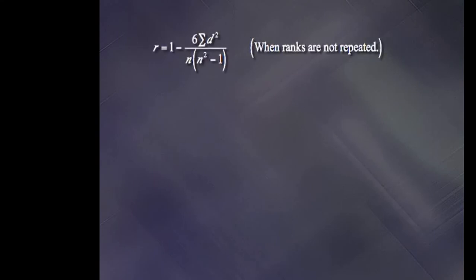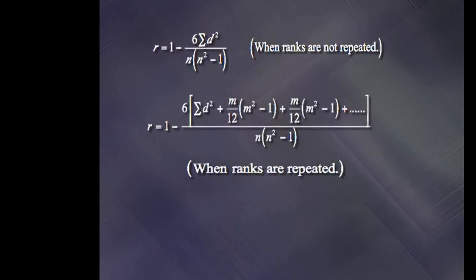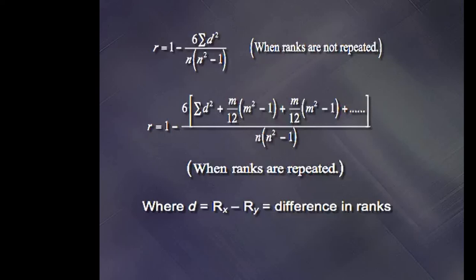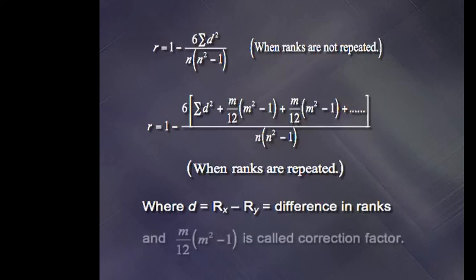R equal to 1 minus 6 sigma d square whole divided by n multiplied by n square minus 1 when ranks are not repeated, and when ranks are repeated, R equal to 1 minus 6 in bracket sigma d square plus m upon 12 multiplied by m square minus 1 plus and so on, whole divided by n multiplied by n square minus 1, where d equal to Rx minus Ry, which is rank of variable x minus rank of variable y, which shows difference in ranks, and m upon 12 multiplied by m square minus 1 is called correction factor.